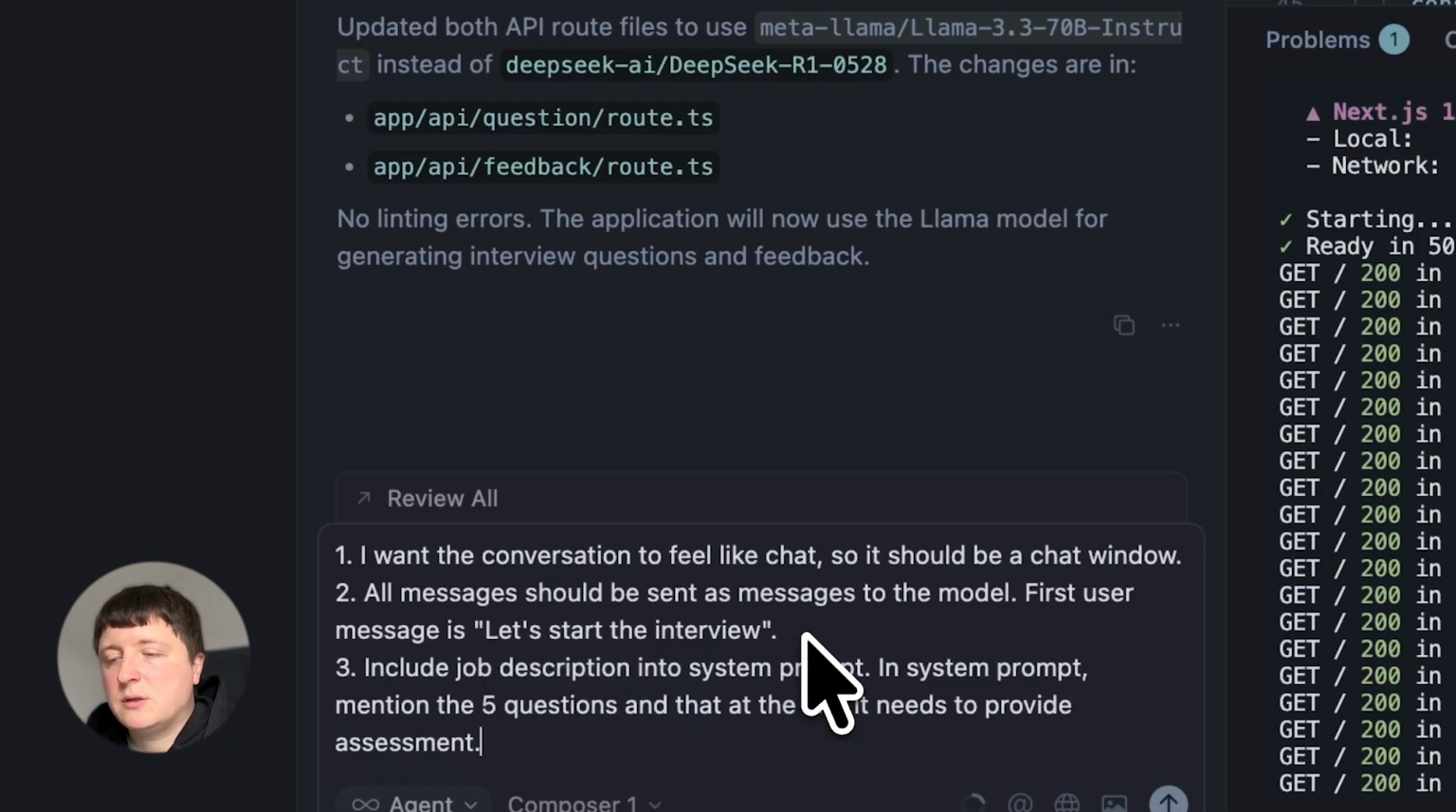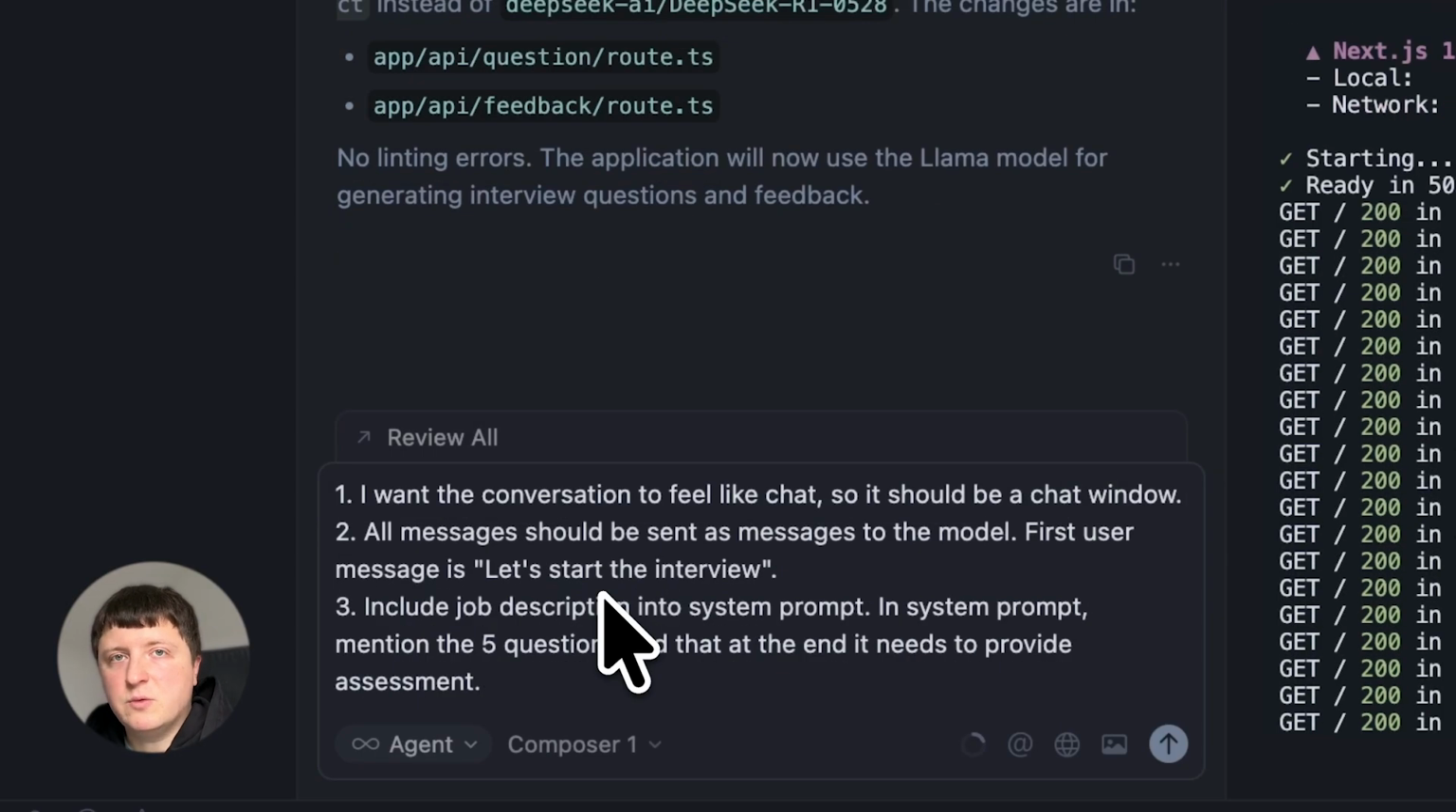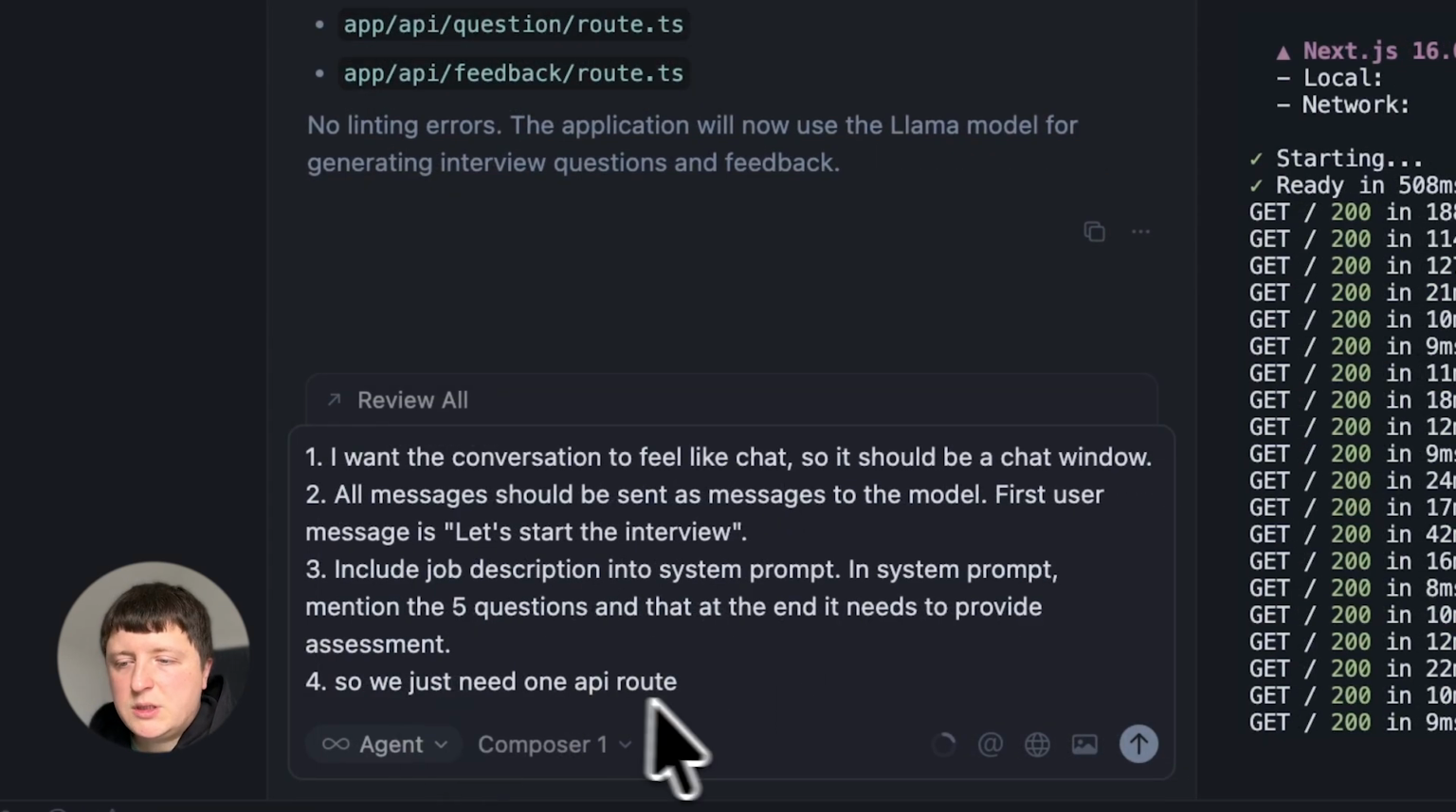I mentioned this because usually when you call an API with an LLM, first you have a system message, system instruction, we have it. And the second message should be a user message. In our case, we want the interviewer to start the conversation. But because of this limitation, we can just send as the first message, let's start the interview. And then will be the message of the interviewer, which will be generated. Third, include job description into system prompt. In system prompt, mention 5 questions, and that at the end, it needs to provide an assessment. So we just need one API route, which will handle all the conversation.